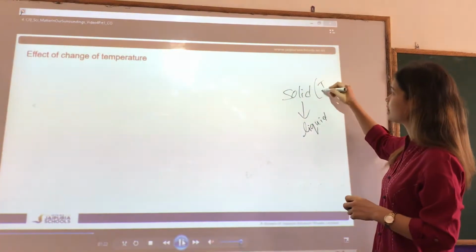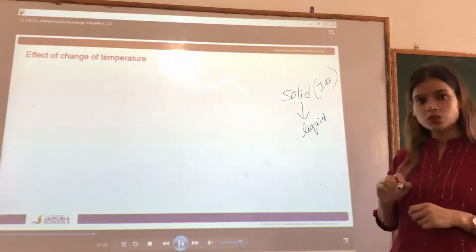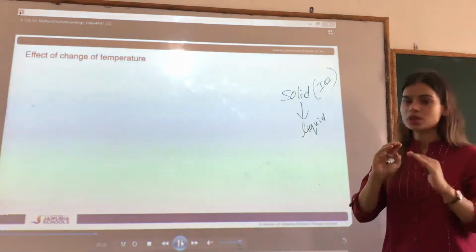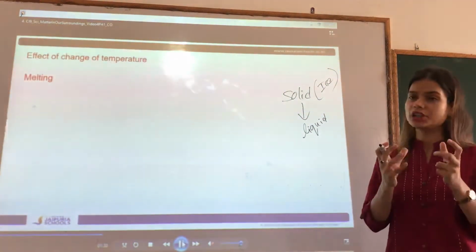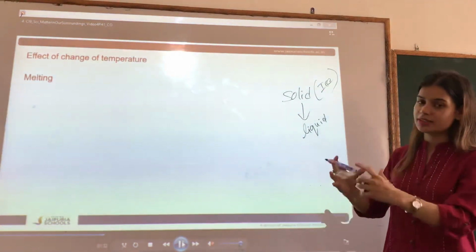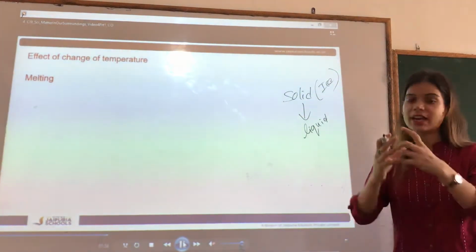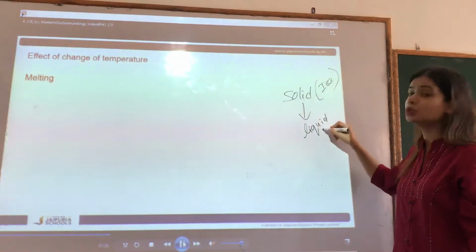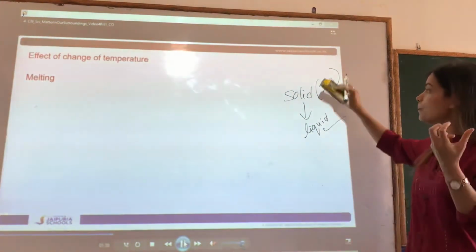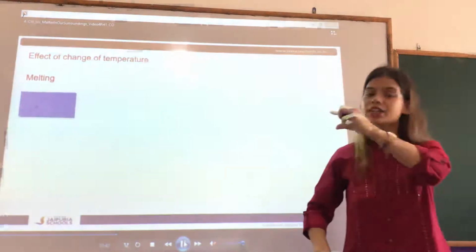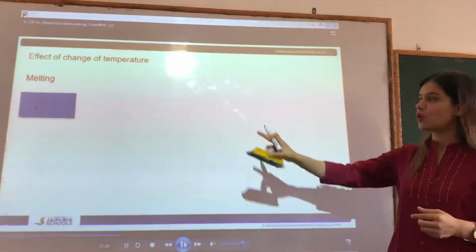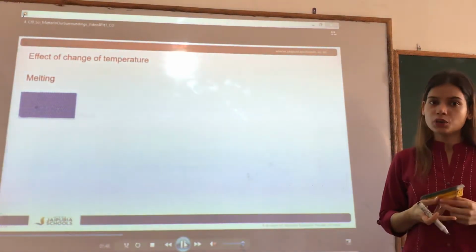In solid, let's take the example of ice. Now you all must have seen ice. When it is in the fridge, it is in a solid shape. When the ice is in the fridge, it is in a solid state. As soon as you bring it out, it converts into liquid. It starts melting. So that process of conversion of solid into liquid is called melting.